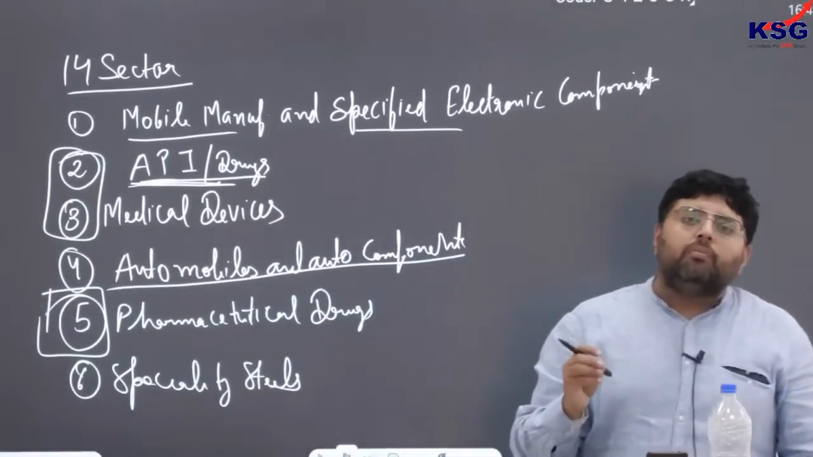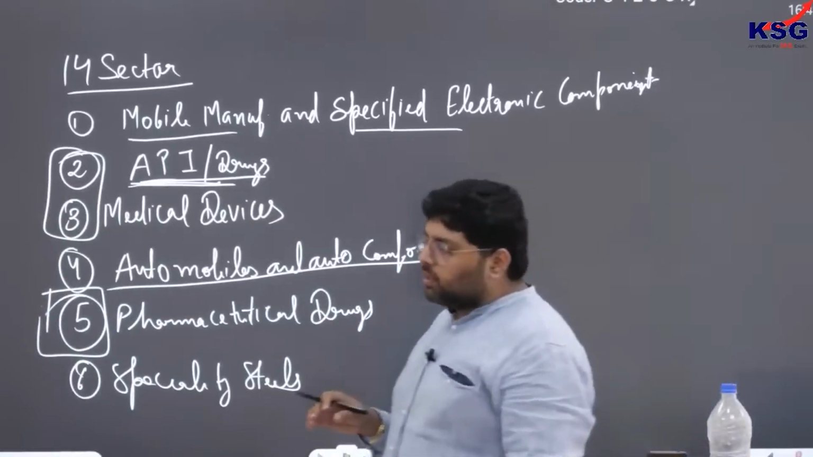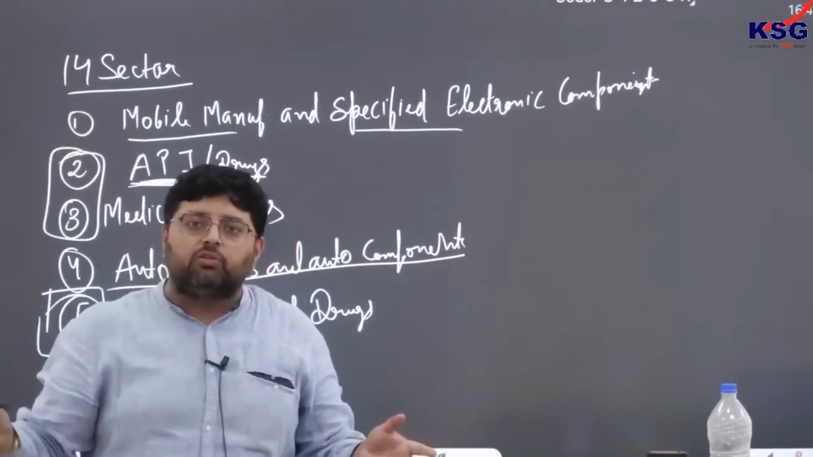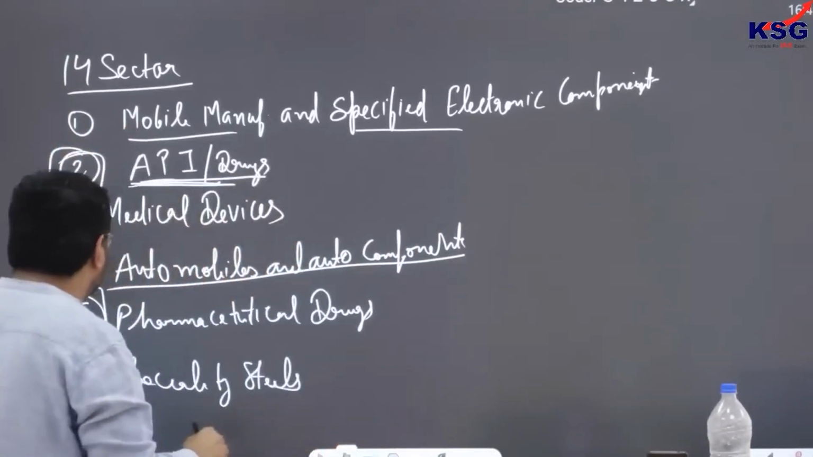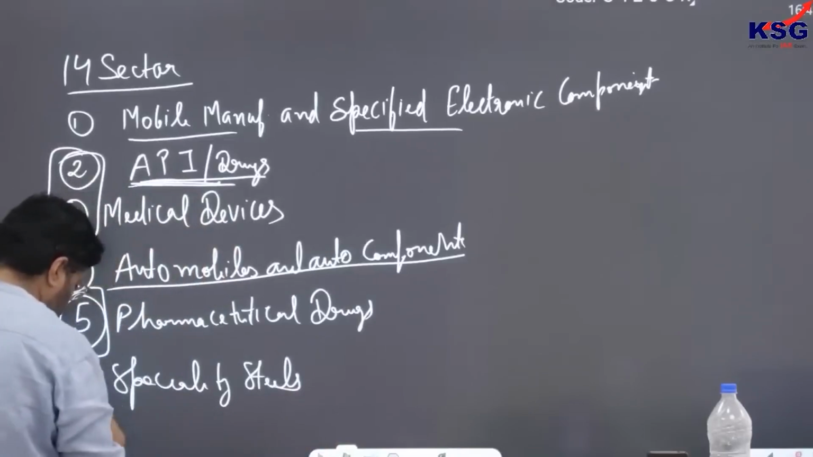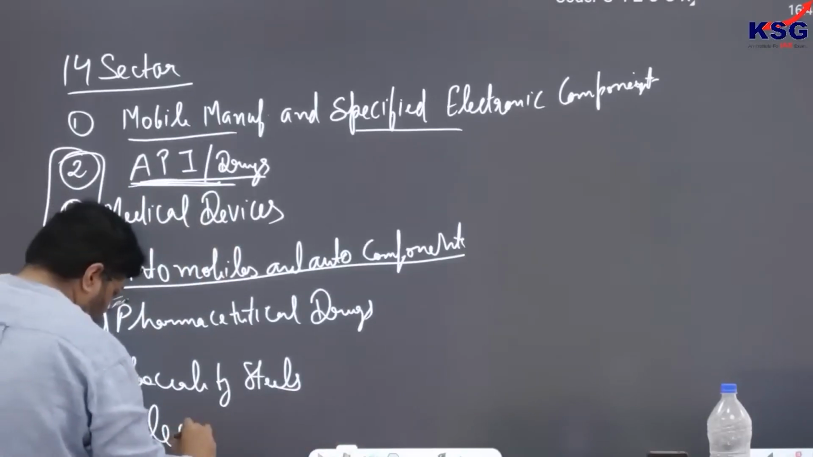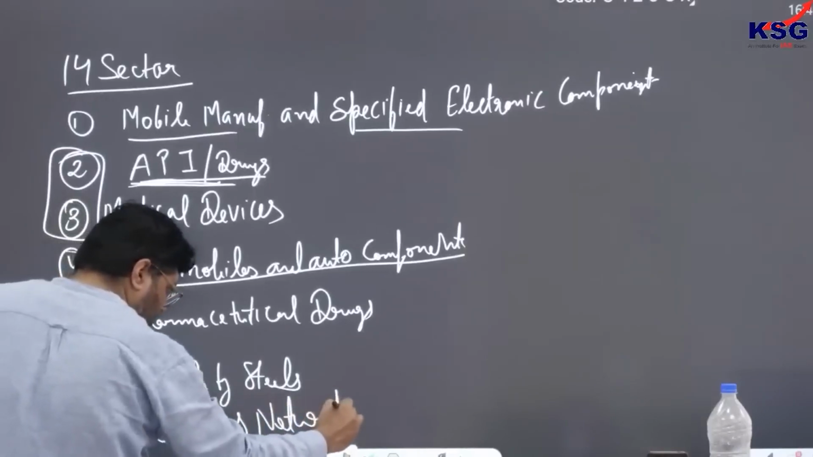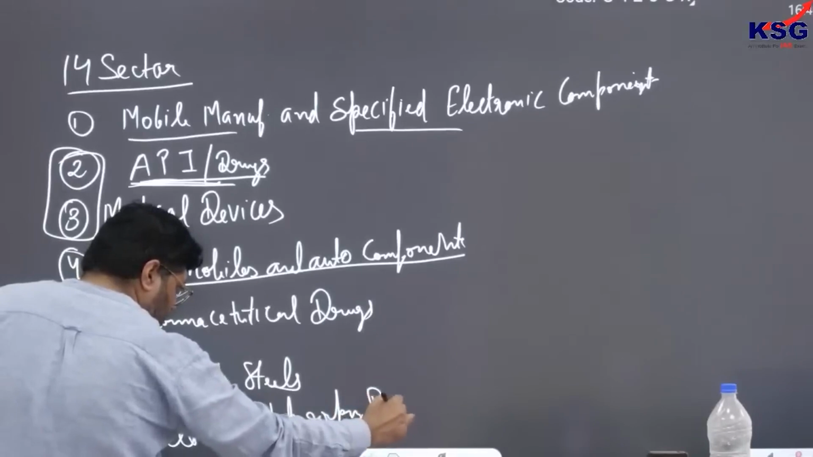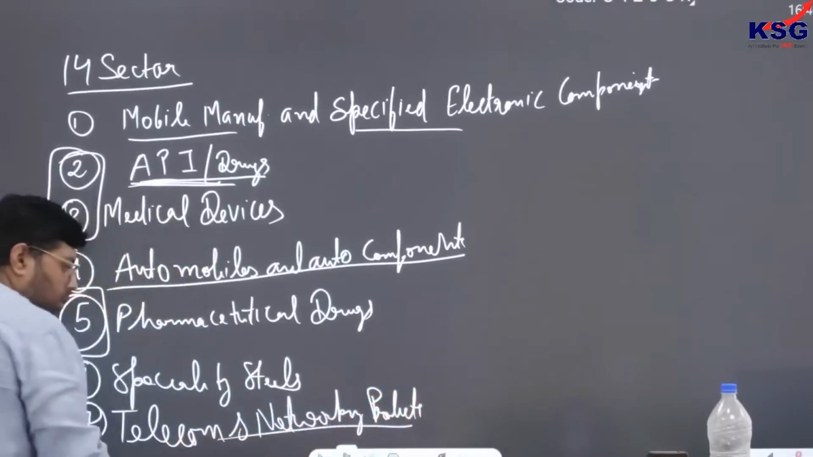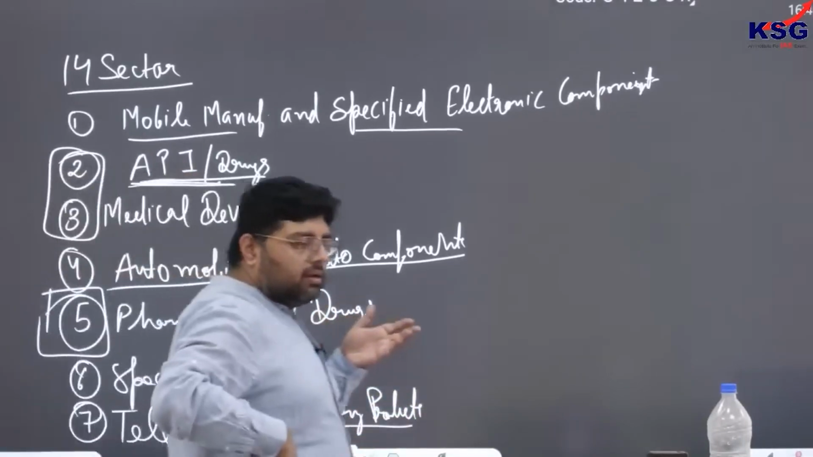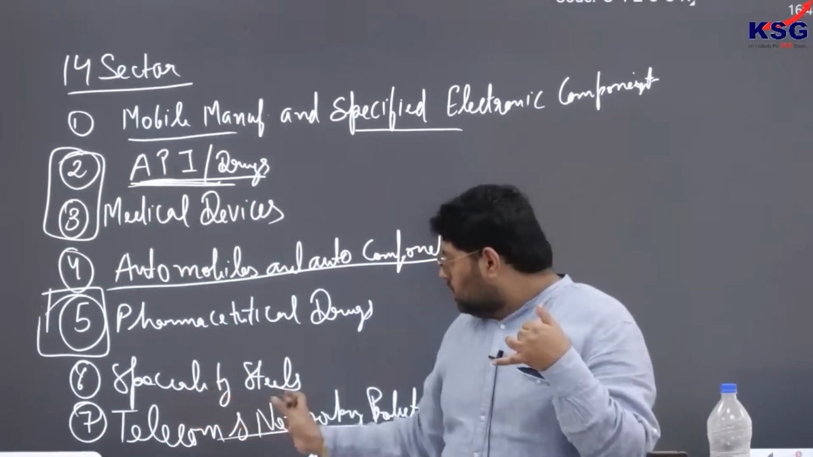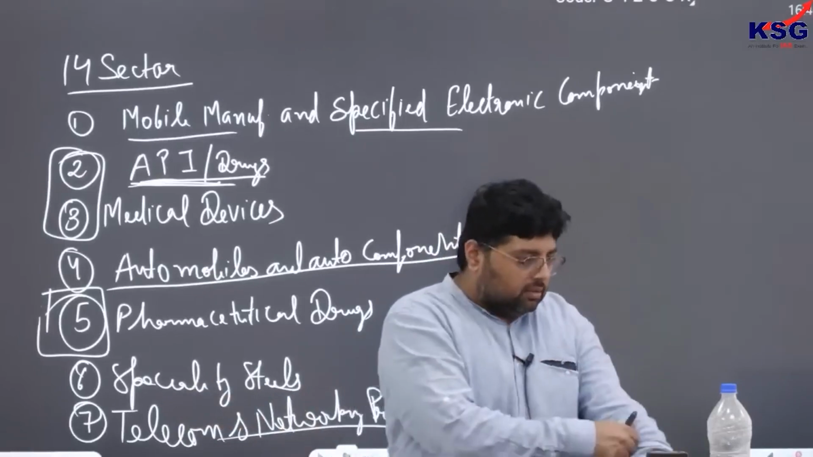Next, telecom and networking products. So ultimately, like your optical fiber and all those things, whatever you need, tower and all those things, that is called telecom and networking products. Okay, so you can say to run your mobile, to use your mobile you need some infrastructure, that is called telecom and networking product.